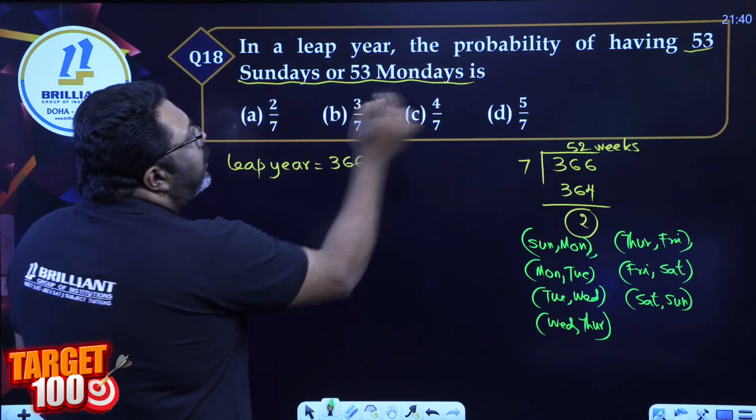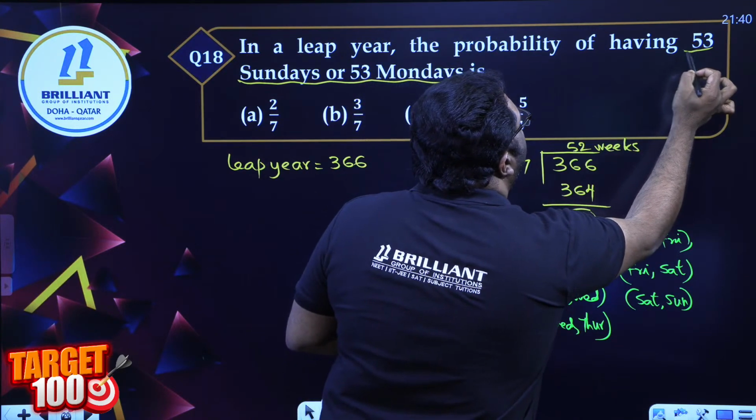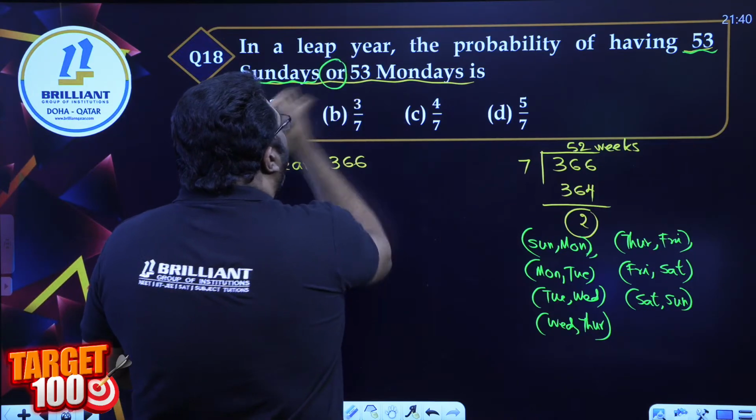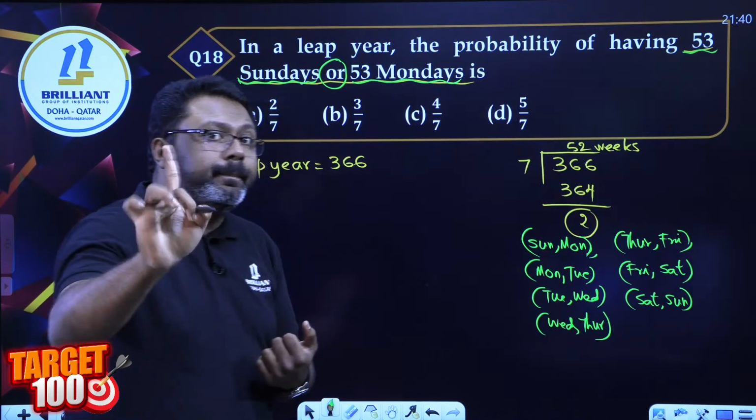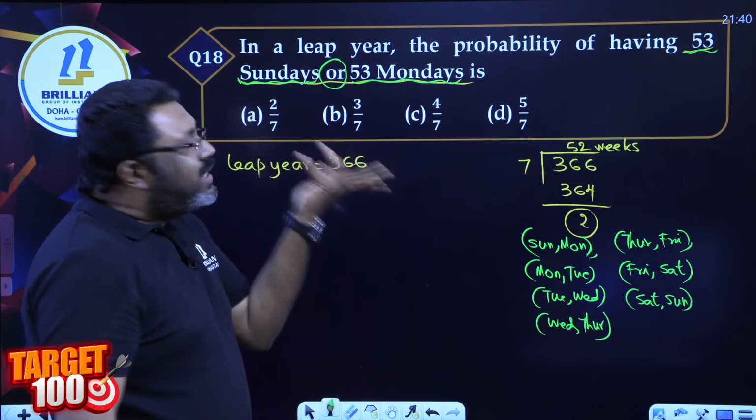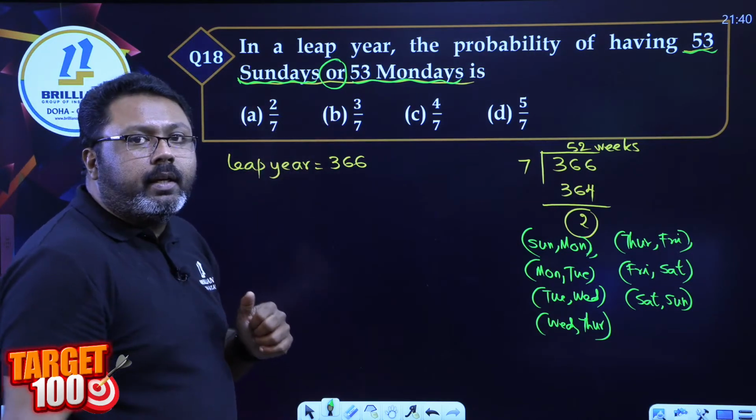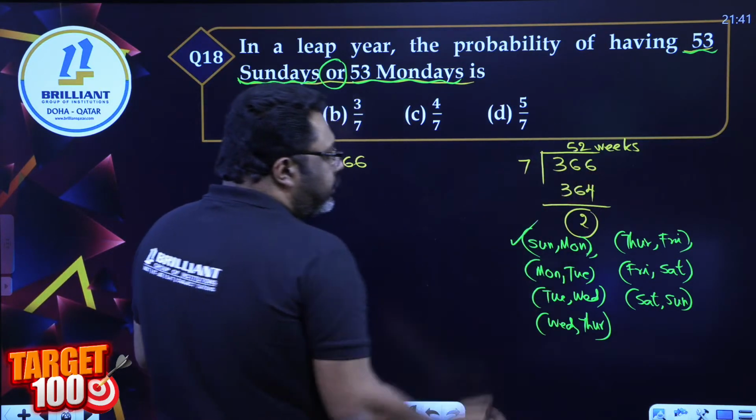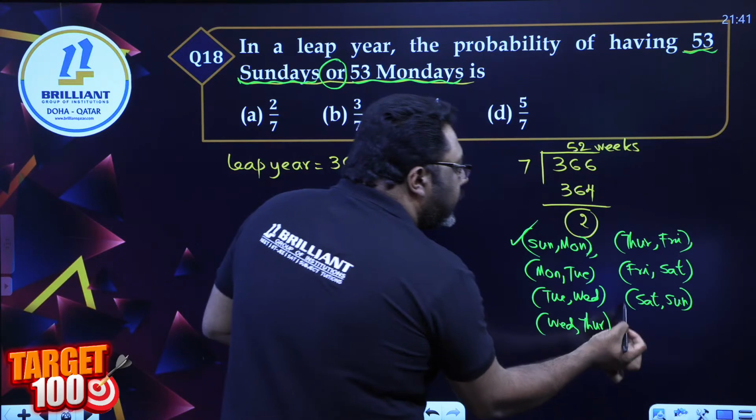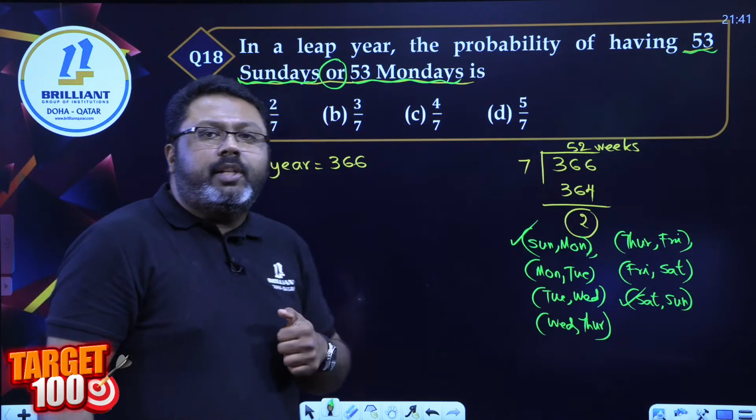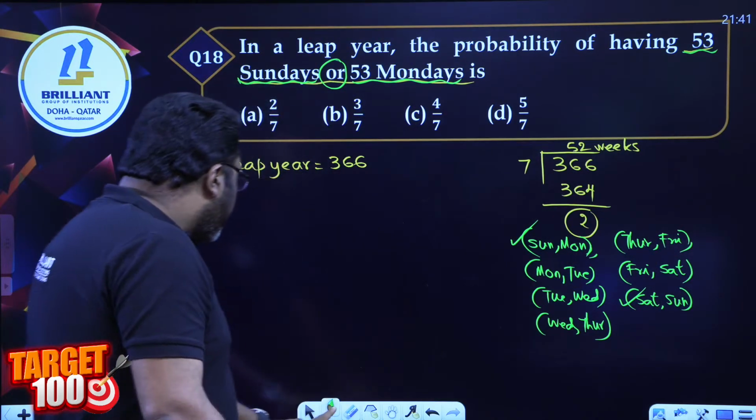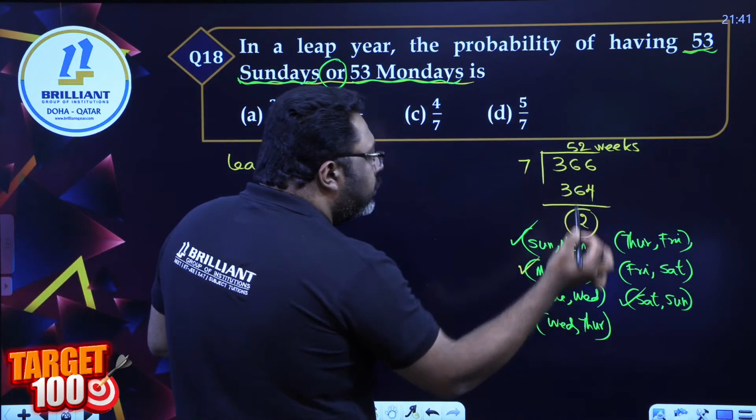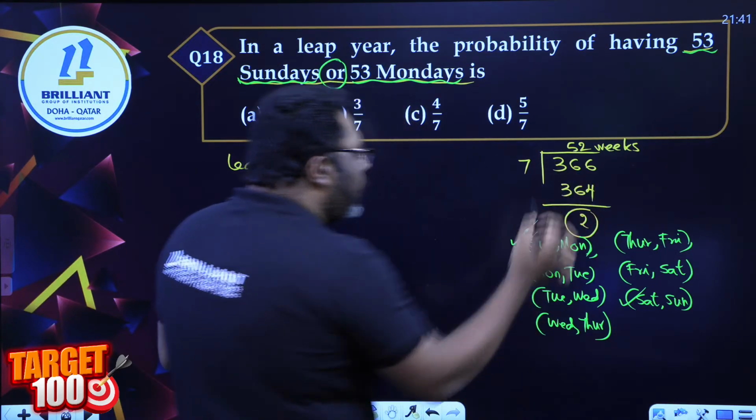Yes, now I need to know what is the probability that there are going to be 53 Sundays or 53 Mondays. It's not and. It could be 53 Sundays or 53 Mondays. 53 Sundays: then this should come and this should come. These 2 combinations could give me 53 Sundays. Now, 53 Mondays: this should come or this should come.